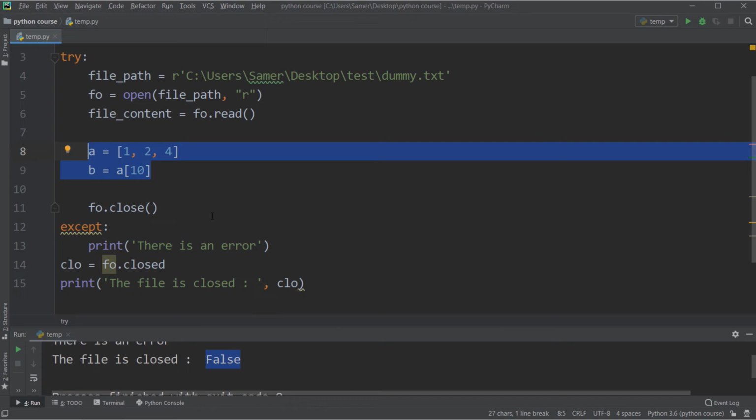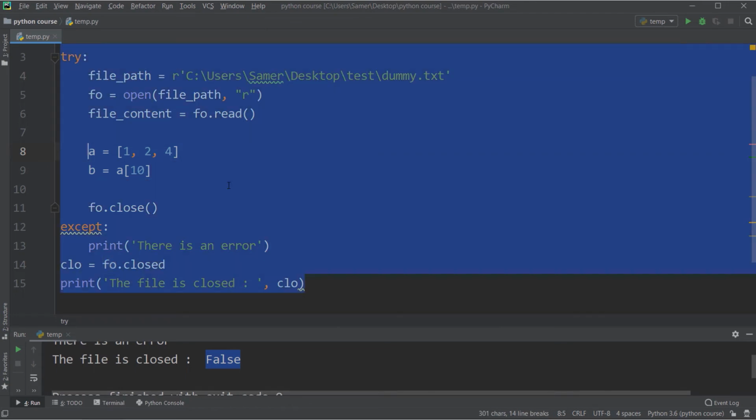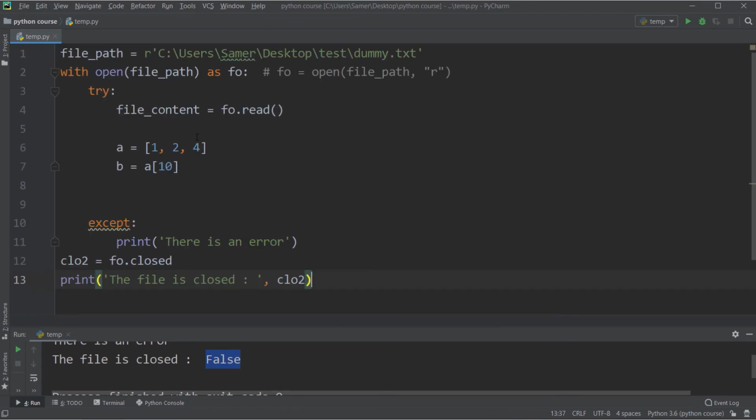The solution for this problem is to use the with keyword. Let me show you how. First of all, I will remove everything. Then I will paste this snippet of code. As you see, I just defined the file path again, which is my file dummy.txt. And then I say with open file path as fo. This is equivalent to saying fo equal to open file path for reading. Here, let me specify the mode, which is reading mode.